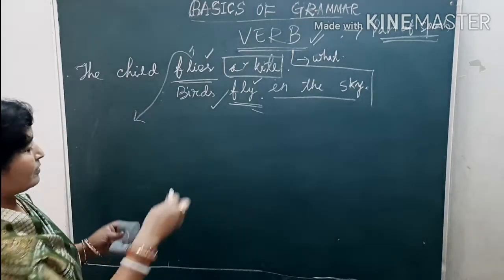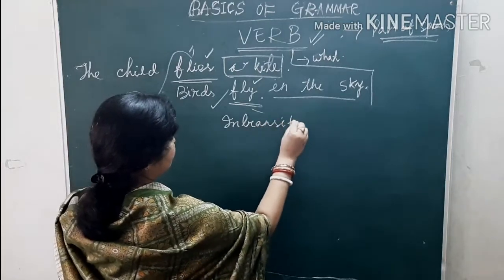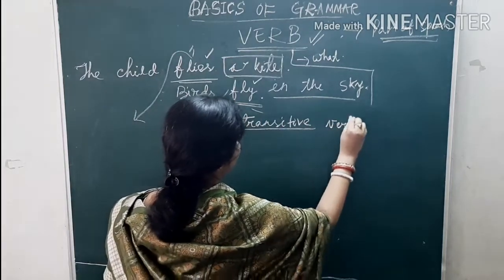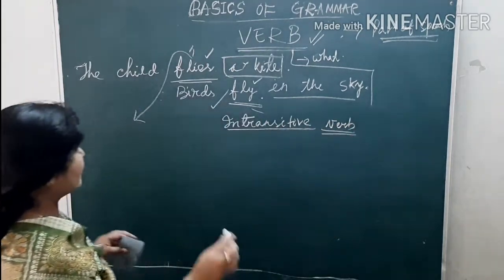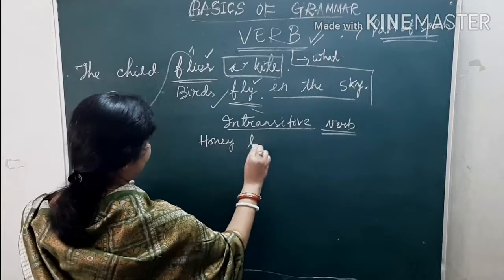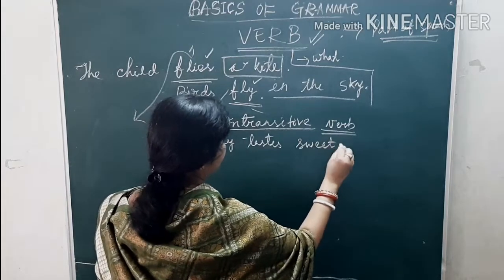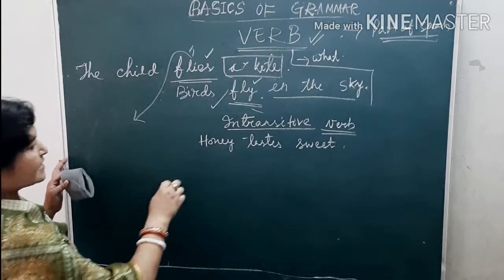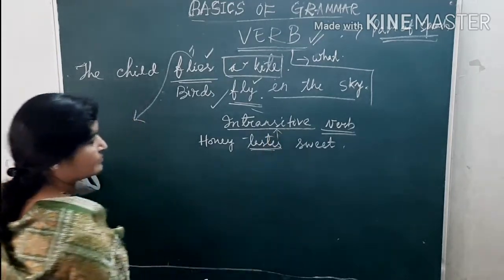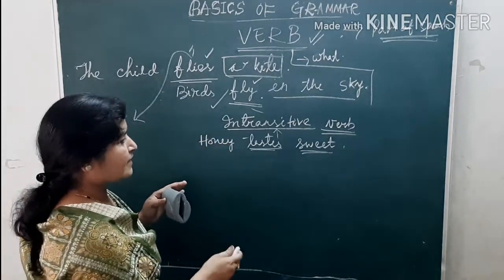So, now we discuss intransitive verb. Honey tastes. Honey tastes sweet. So, honey tastes sweet. This is what? It is an intransitive verb. But we have used here sweet. So, just think, what is sweet?